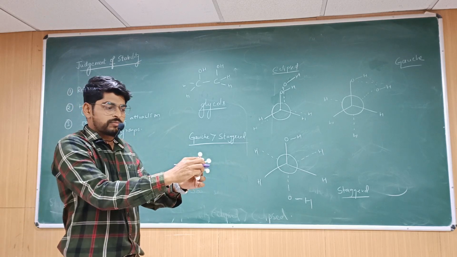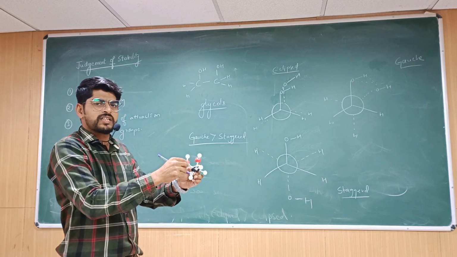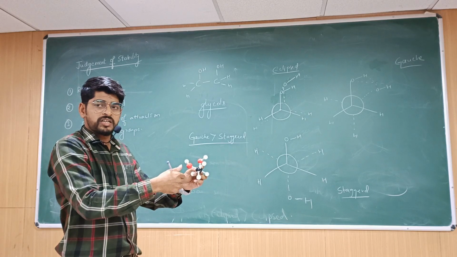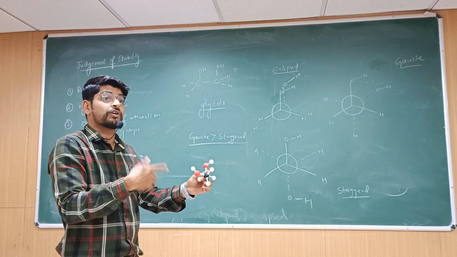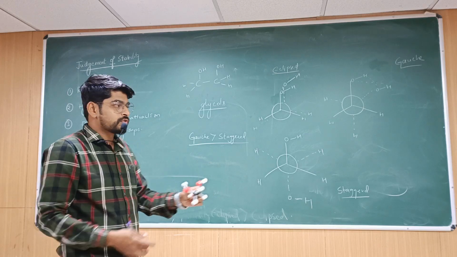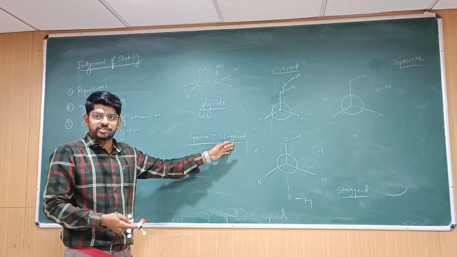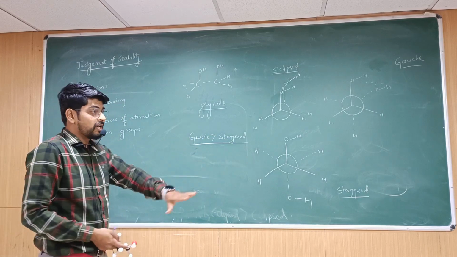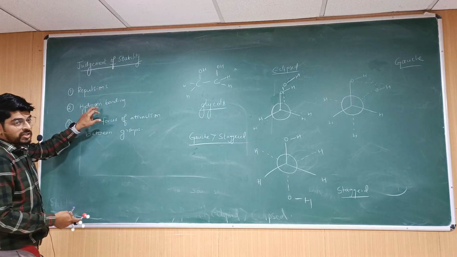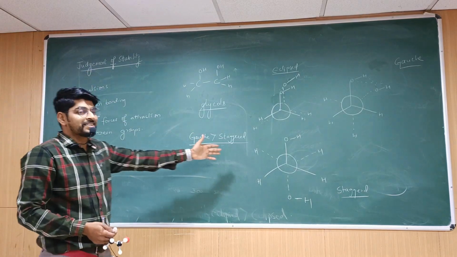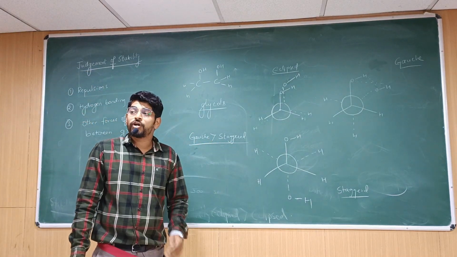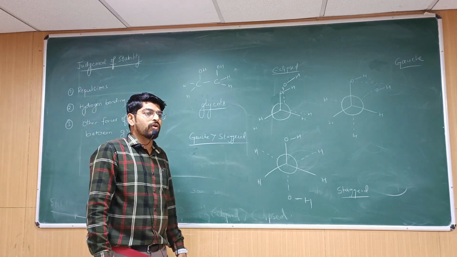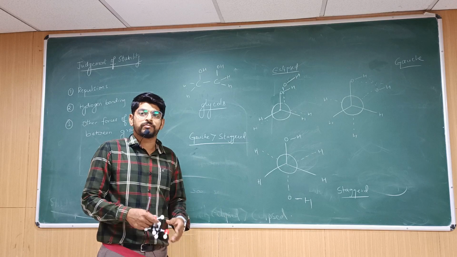So due to this hydrogen bond, during its rotation somewhere it will stay a second longer. That means most of the time it is existing in what form? Gauche. So the stability order is gauche more than staggered. General expectation, staggered should be the most because of least repulsion. But this time the judgment of stability is based on hydrogen bonding. So hydrogen bonding is increasing the possibility of the gauche form to stay slightly a second longer than the original value. That is how hydrogen bonding works.